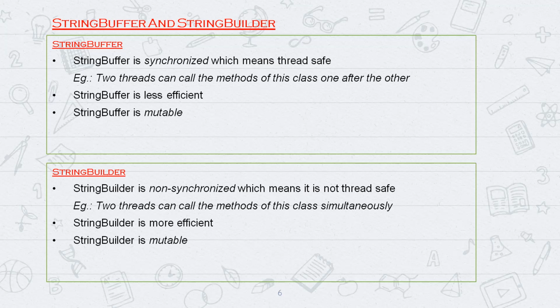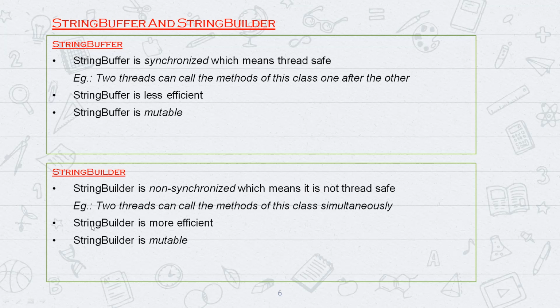The thread can be from anywhere. The request can be coming from any place. So at that point, you have to see. Suppose you are declaring string builder in a function, within the same function, right? You need not worry actually. You can go with string buffer at that time, because whatever request comes in, the string buffer is already declared within the same function. So at that point, you don't need to worry much. Right? So string buffer does one by one, one after the other. When it does one after the other, we treat it as less efficient than string builder. Okay, and string buffer and string builder both are mutable.